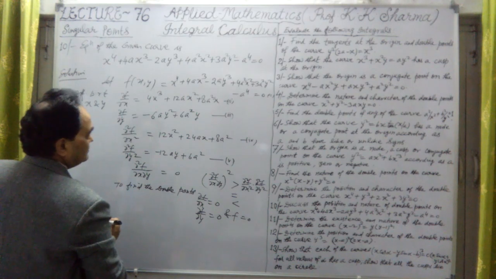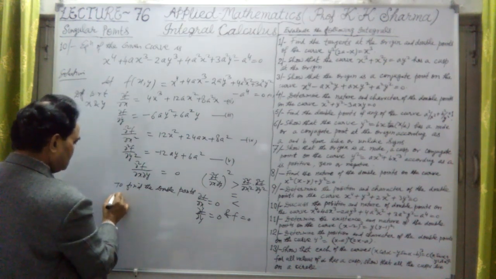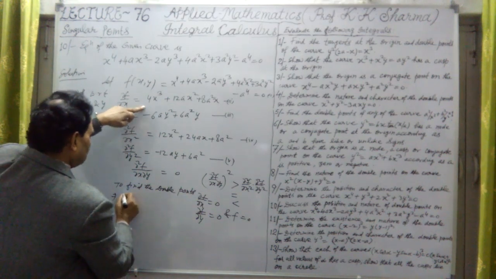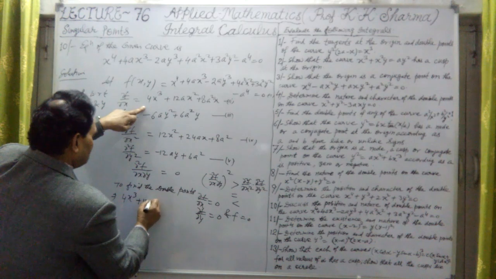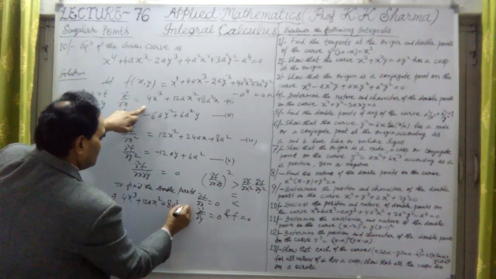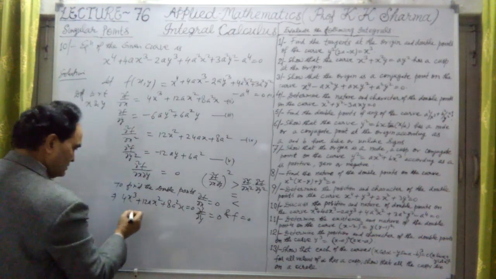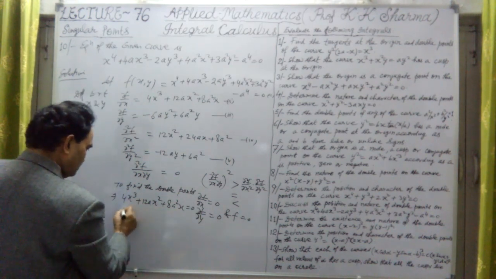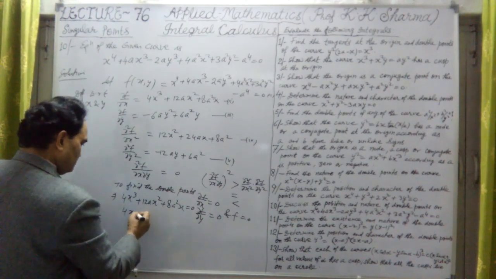Okay, so this implies that the second equation equal to 0, that means 4x cubed plus 12ax squared plus 8a squared x equal to 0. Taking common here, 4x we have to take common because x is common throughout.